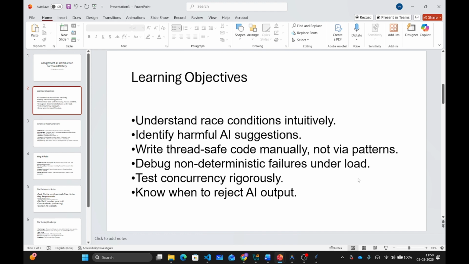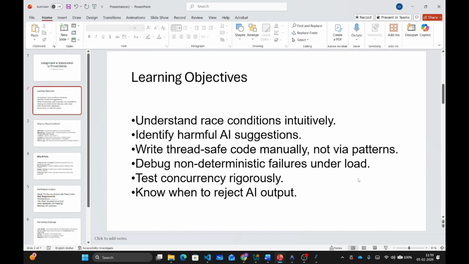By completing this assignment, you will understand race conditions at a deep, intuitive level and then learn to identify when AI suggestions are actively harmful, write thread-safe code manually with understanding and not pattern matching, debug non-deterministic failures under load, test concurrent code rigorously, since running tests once proves nothing, you have to run them multiple times, and also know when to reject AI suggestions completely.